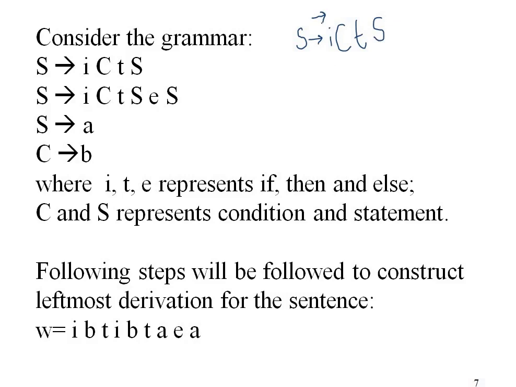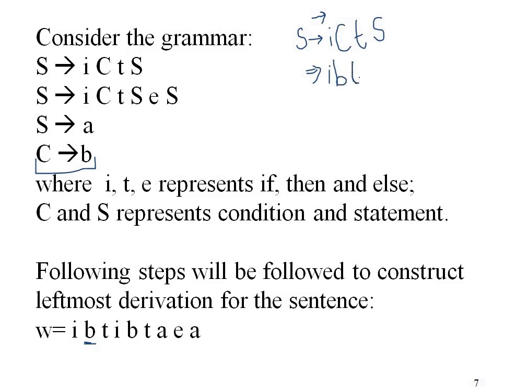Here we start with the left and we replace the first occurrence of any non-terminal with its corresponding production. So here we are seeing that in this string we can replace this C with B because we have this production C to B. So we replace the first occurrence of non-terminal, that is C, with B.